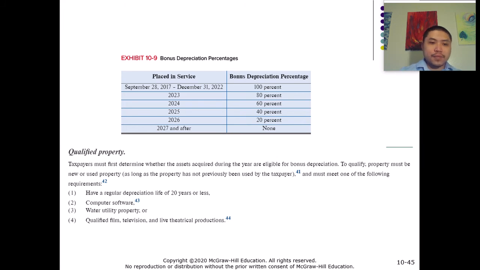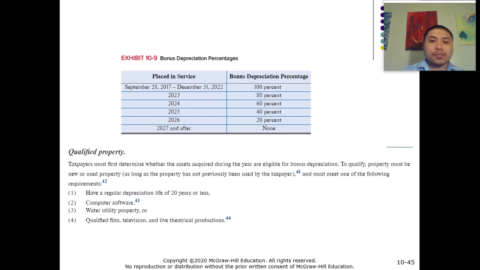And if you look at the qualified property list here, it's very broad, especially the first item: a regular depreciation life of 20 years or less, which pretty much can apply to the majority of personal properties. So again, if the taxpayers want to expense 100% of the cost of the assets, they can do that by applying the bonus depreciation percentage.